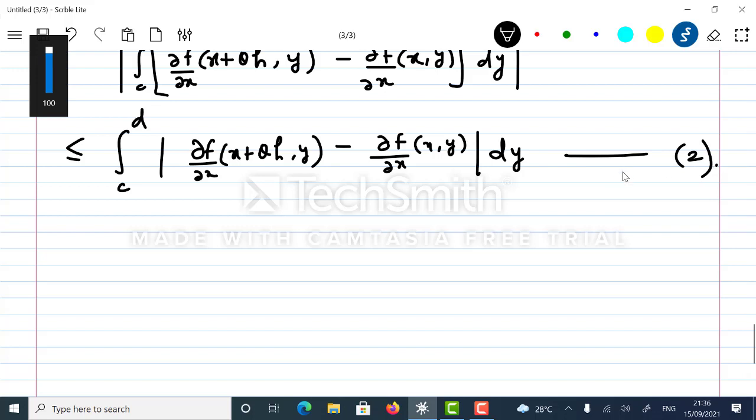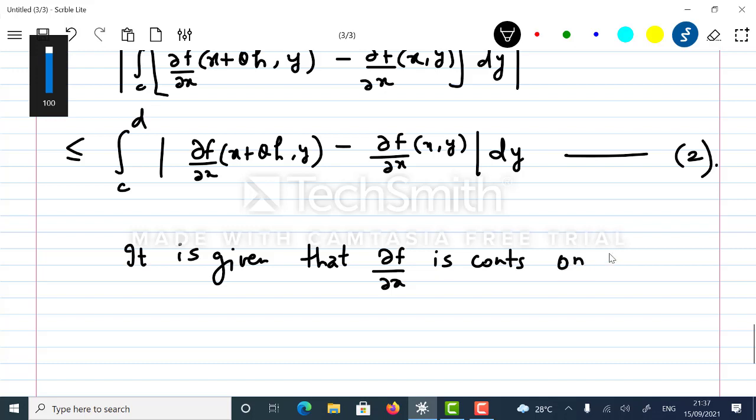Now it is given that dou f upon dou x is continuous on E, which is the closed rectangle a comma b cross c comma d.